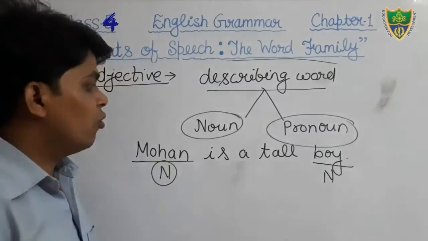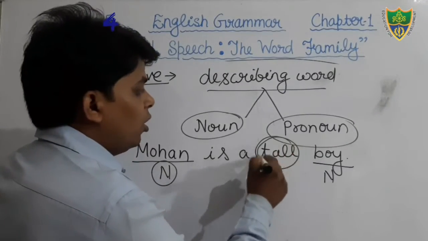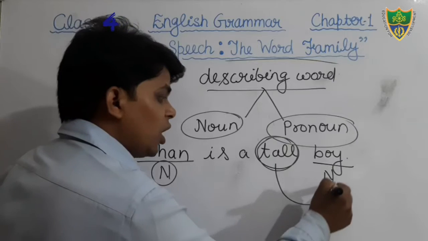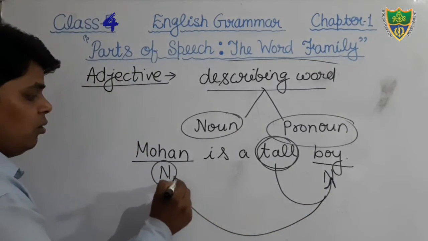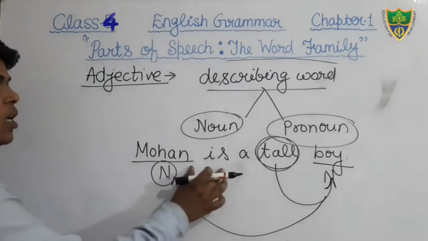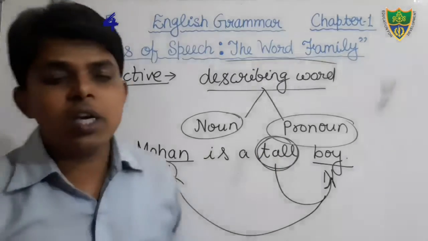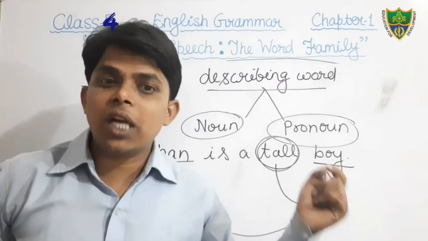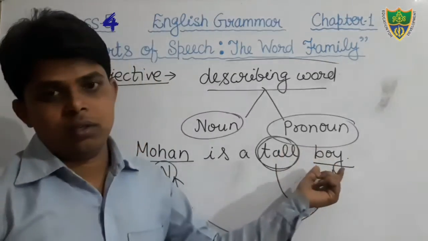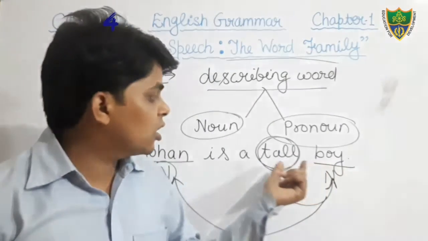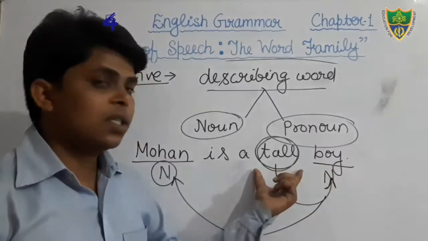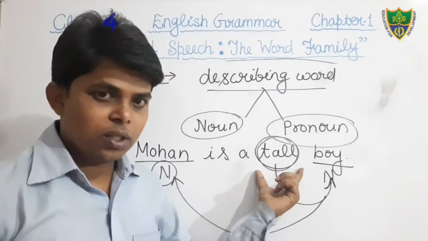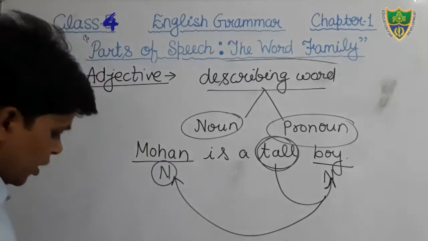You can see the word tall denotes the quality of this boy. And who is this boy? That is Mohan. Mohan is a tall boy. Here the word tall describes the quality of the boy. It describes the quality of a noun. Therefore, that is adjective.